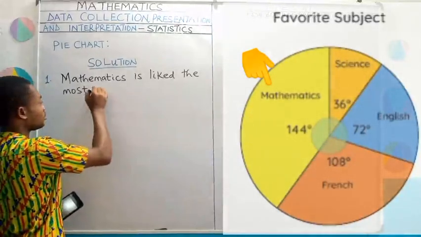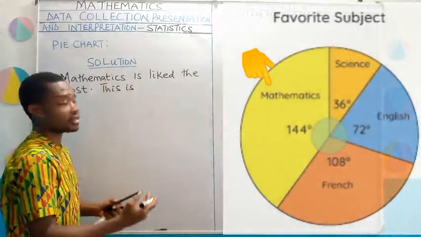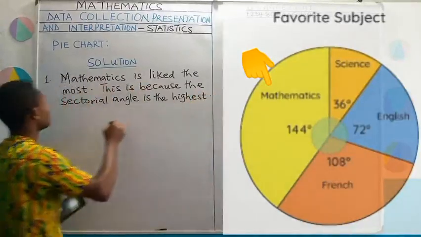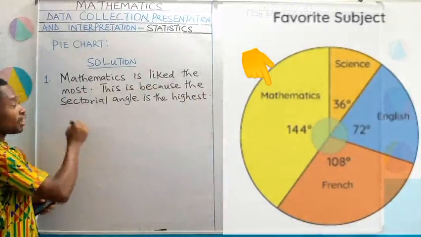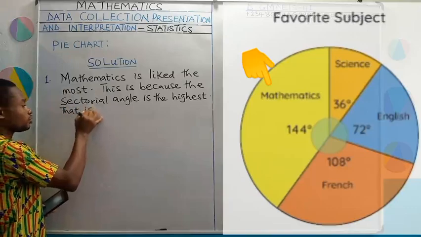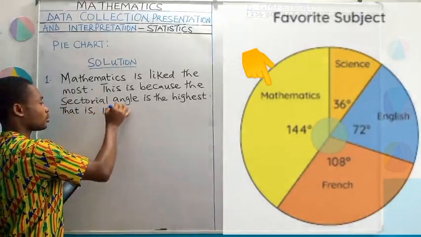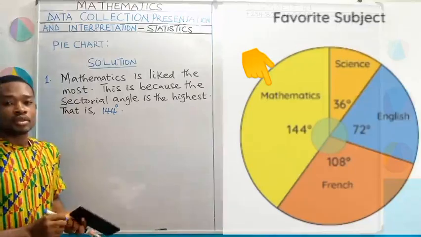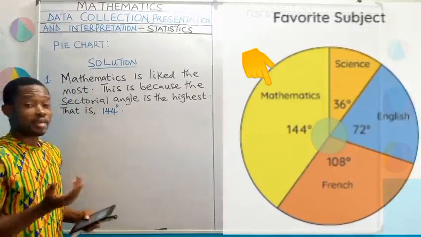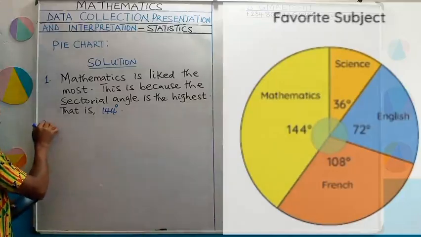Our reason: this is because the sectorial angle is the highest. I might decide to put the value of the sectorial angle, that is 144. So this one is my choice, putting the value, okay? I might decide not to put it. I've already answered the question directly. Now let us move on to question number 2.